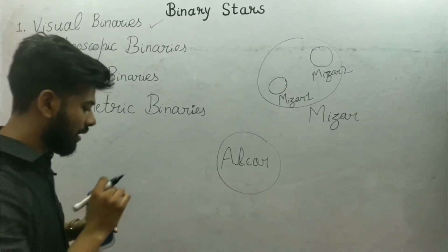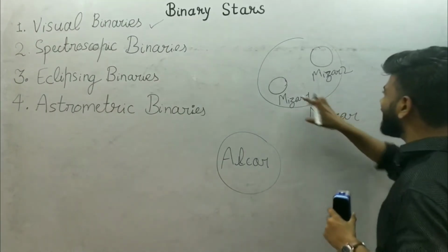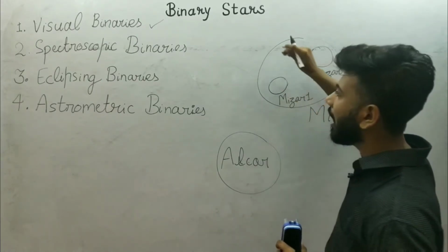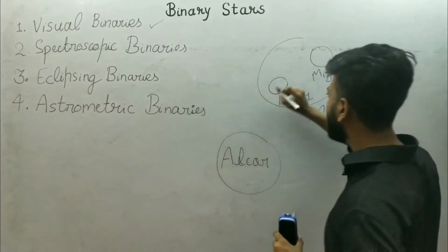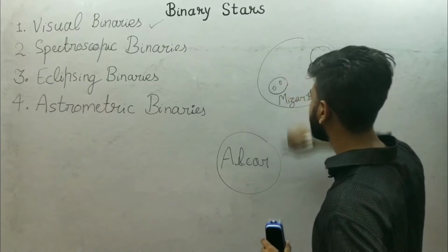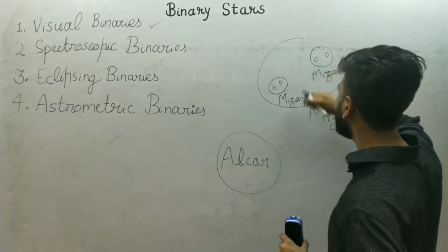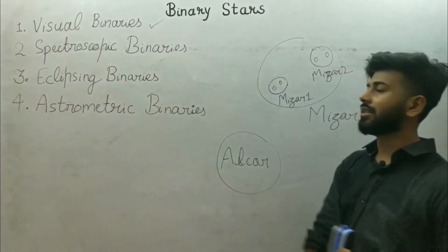But the story does not end here. Mizar 1 is itself a spectroscopic binary system. It has two stars, and similarly Mizar 2 also has two stars, which are part of spectroscopic binaries.